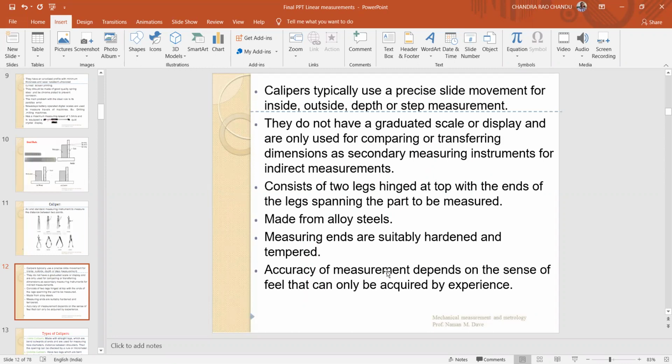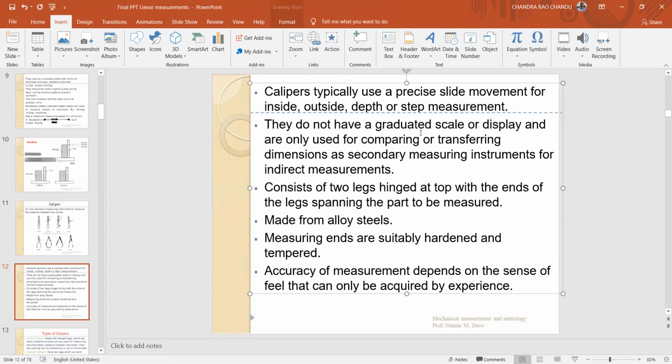Next. Calipers typically use a precise slide movement for inside, outside, depth and step measurement. They do not have a graduated scale. Okay, it is a non-graduated instrument, non-graduated. Consisting of two legs hinged at the top, with the legs spanning the part to be measured, made from alloy steels. So all the calipers are made from alloy steels. Measuring ends are suitably hardened and tempered in order to reduce the wear. Okay.